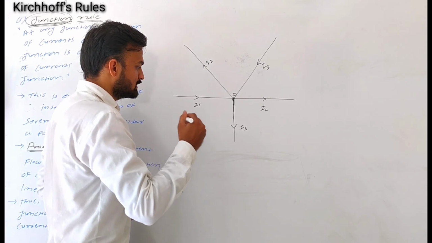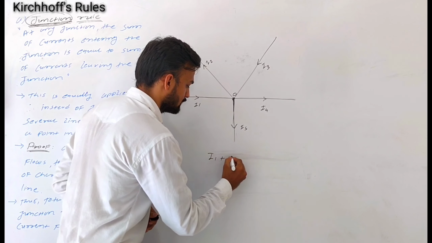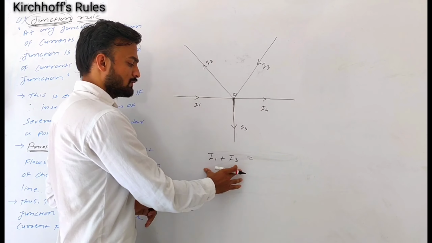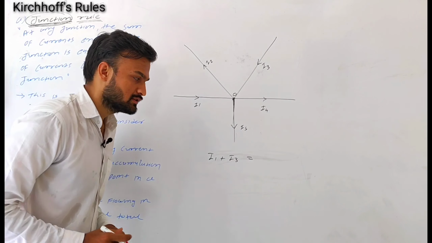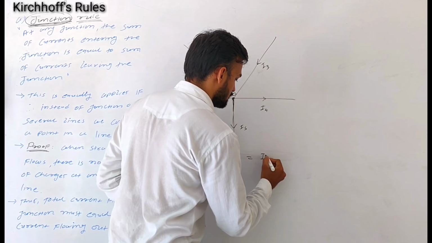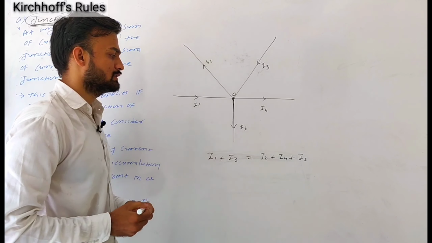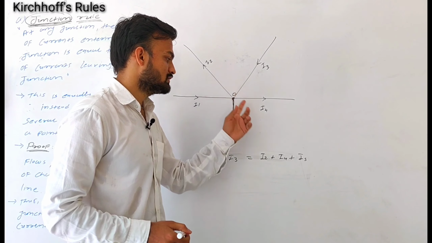According to this, we can write I1 plus I3, the sum of currents entering this junction, is equal to I2 plus I4 plus I5, the sum of currents leaving this junction.